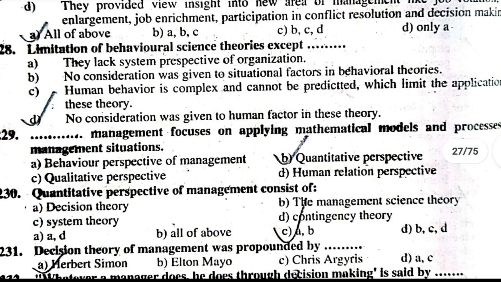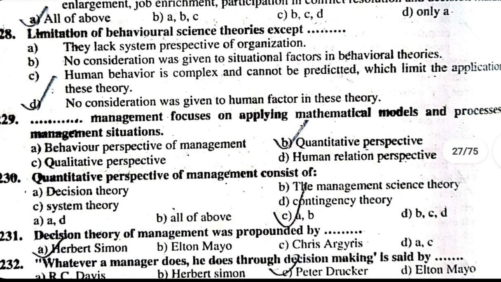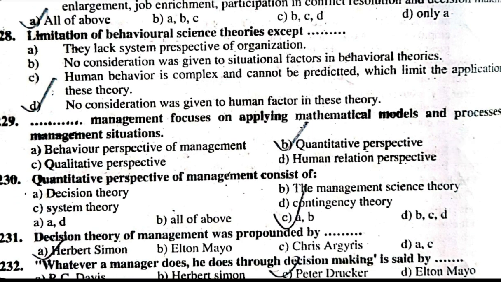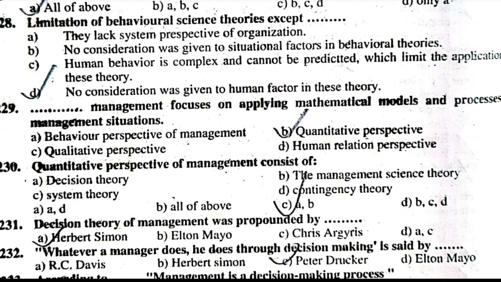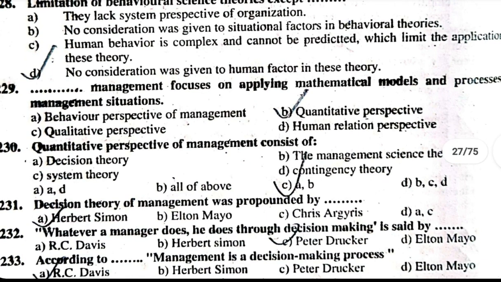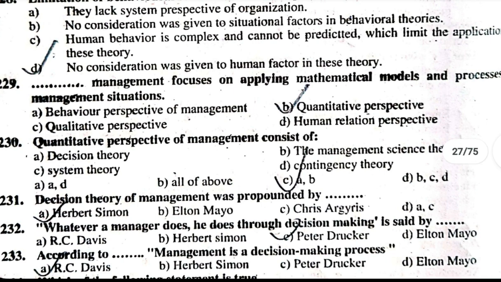The decision theory of management was propounded by Herbert Simon. Whatever a manager does, he does through decision making, is said by Peter Drucker. According to R.C. Davis, management is a decision making process.